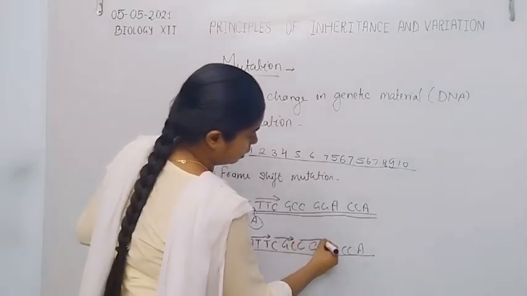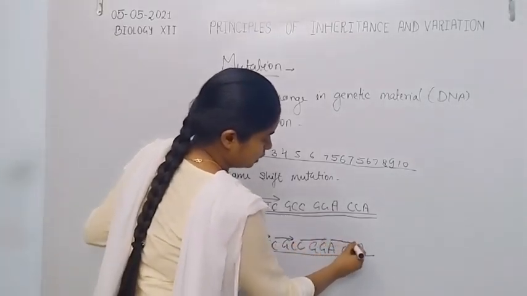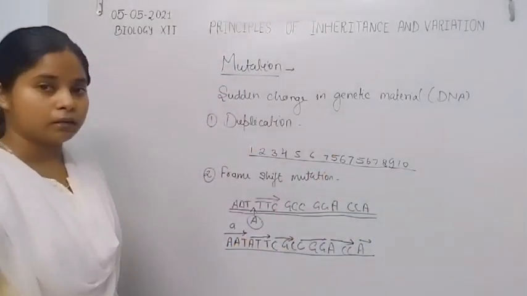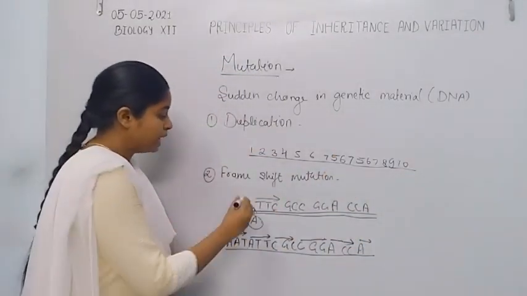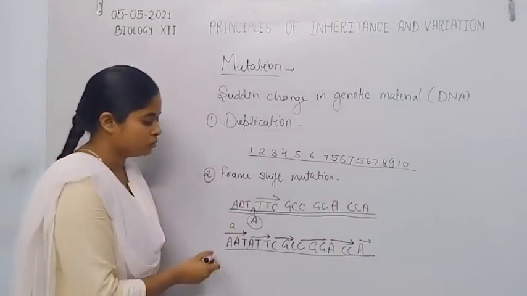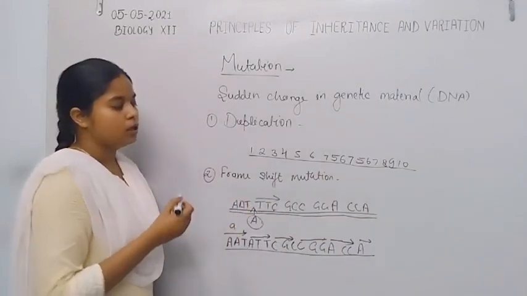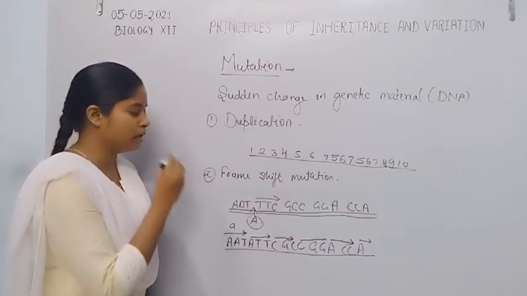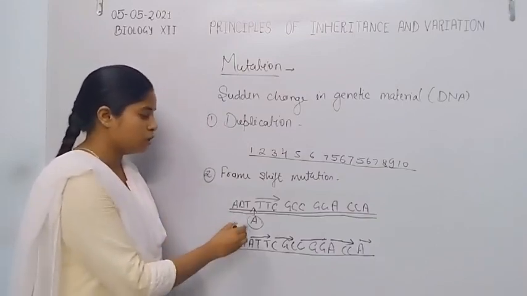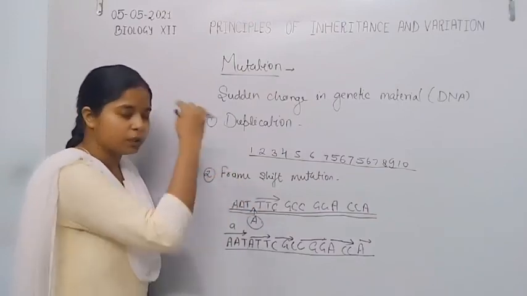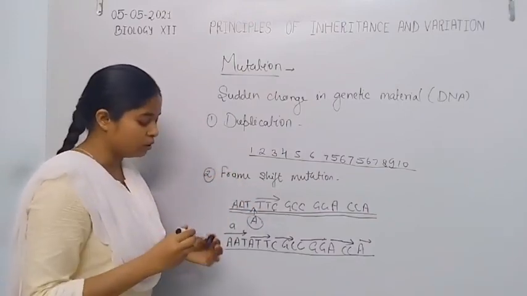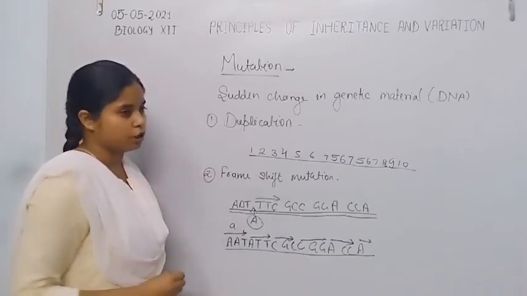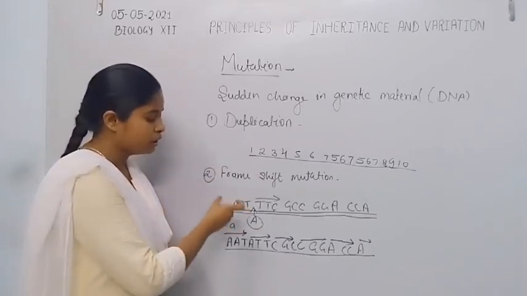Cytosine, guanine, adenine, cytosine, and another transfer into another code. So that causes the shift of the overall sequence of DNA, a shift of the triplet codon. That's why the insertion or the deletion of a particular nitrogenous base causes the frame shift mutation, because all the triplet codons get